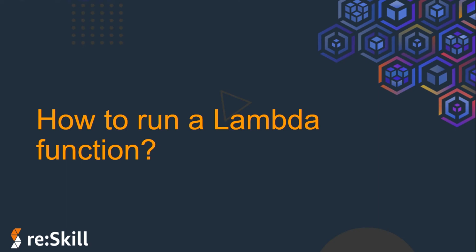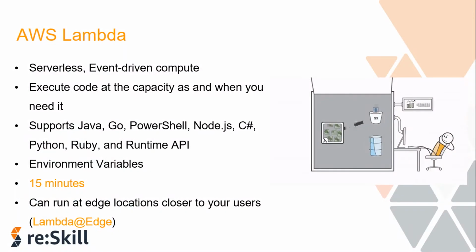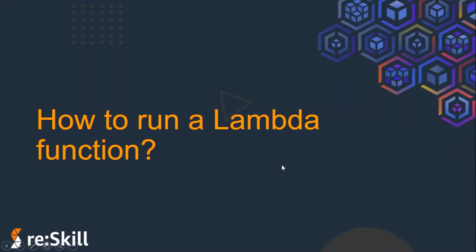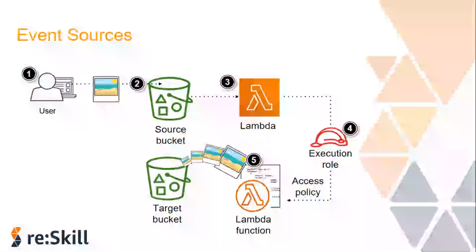Now, how to run a Lambda function? I told you that these are the things that are there in Lambda and these are the features of it. But how do we run a Lambda function? There are 3 different ways of invoking a Lambda function. Let's learn about all of them one by one. The first option is event sources, where an event can trigger an AWS Lambda function. So this is the first way a Lambda function will run.